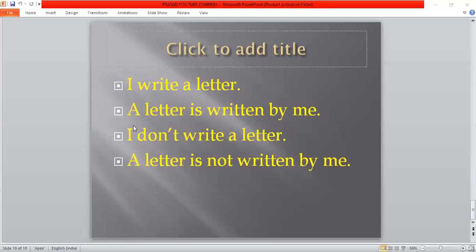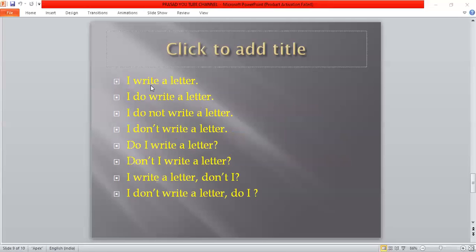And if the statement is negative, I don't write a letter. Now try to change it into passive form. How? Again the same process. This object, a letter, will be the subject. A letter is not written by me. So if you take one verb, you can frame 10 sentences with one subject.